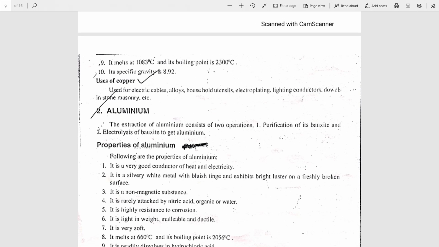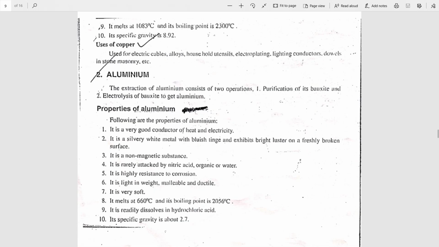Next are the uses of copper. Copper is used for preparing electrical cables, household utensils, electroplating, copper alloys, dowels in stone masonry, and lightning conductors. Next metal is aluminium.